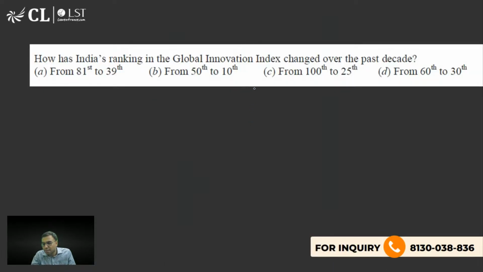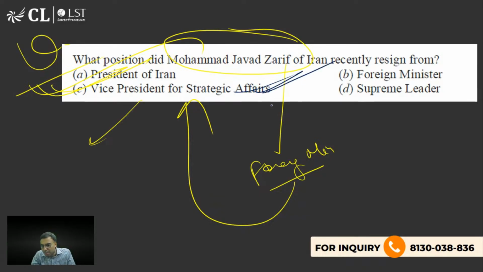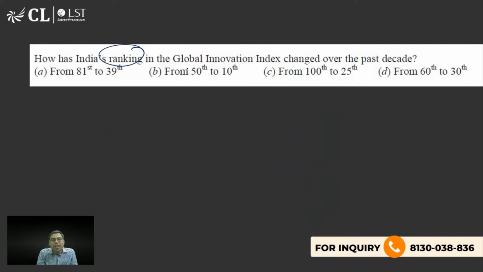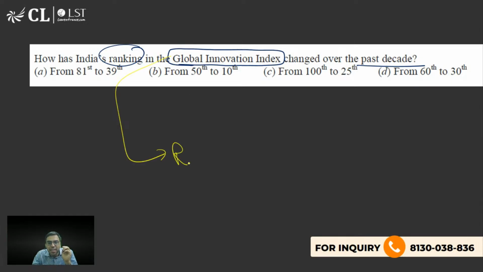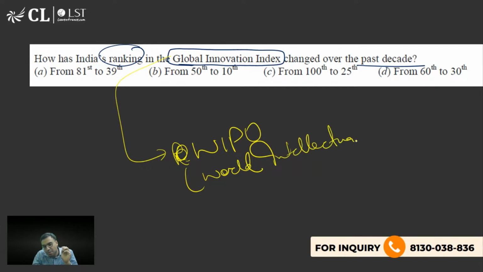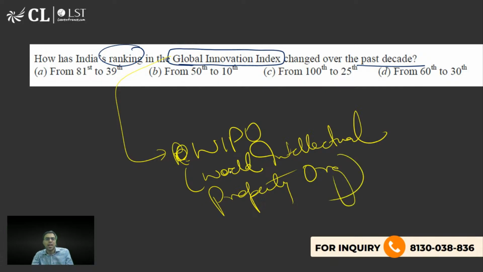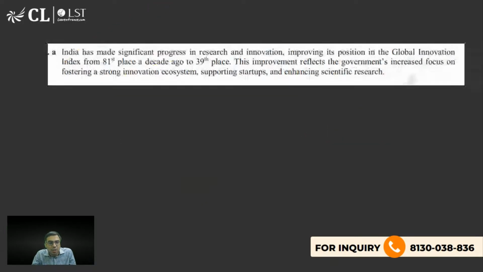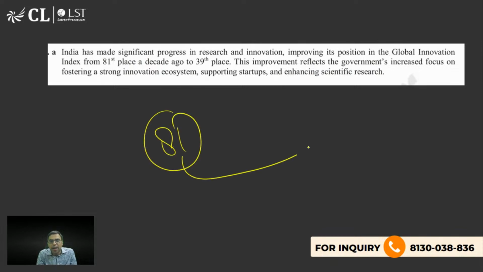The answer to the previous one was C, option C. The next one is what was India's ranking in the Global Innovation Index? How has it changed over the past decades? So the question is about improvement, from where to where in the last 10 years. And please tell me which organization comes up with this report. This is released by WIPO, the World Intellectual Property Organization. So we have 81 and 39. Earlier we had 81 ten years back. Now we have a 39 rank.